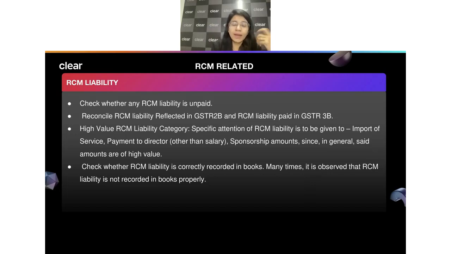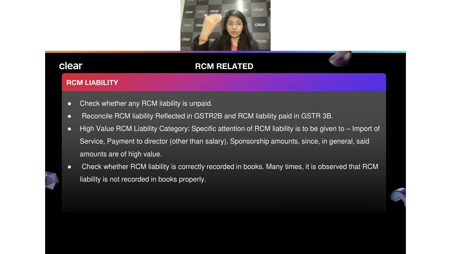Second important point, many times what happens is that my supplier has already correctly shown that these taxes have to be paid under reverse charge. It was even reflecting in my 2B, but I forgot to discharge the liability on top of this. In that case, just check in 2B from the registered supply whether the taxes on those supplies have been paid and shown in 3B or not. That's another important point we should always take care of.